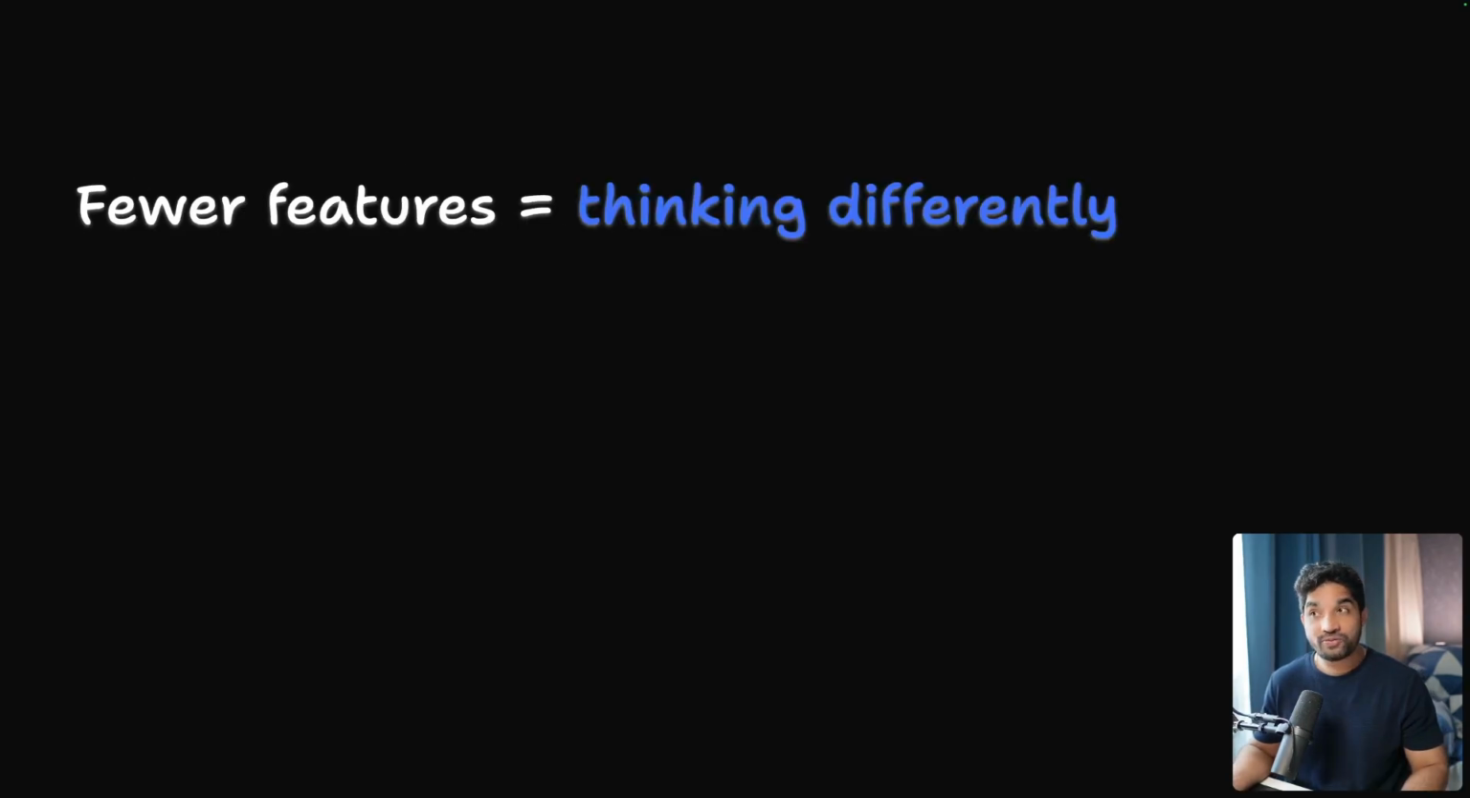If we have fewer features, this means we need to think differently. Why so? Because if we have fewer features, then we need to use a different mental model to achieve the same things we could achieve in other languages, but with fewer features. That's why we need to have these mental models, which I'm going to share with you. So we are going to see 3 things.